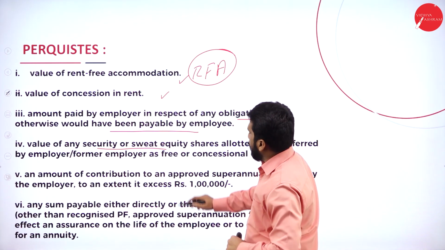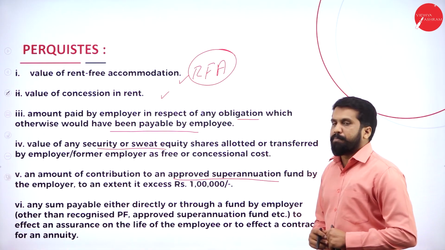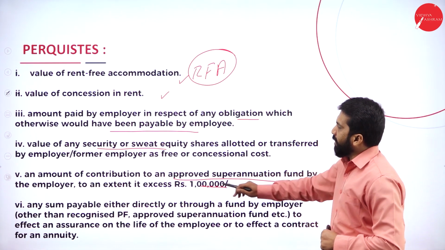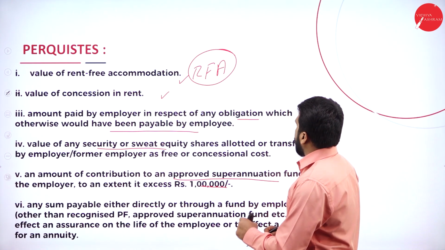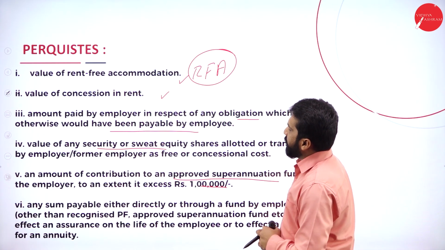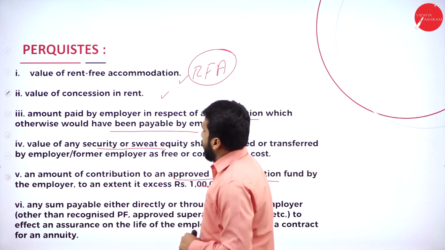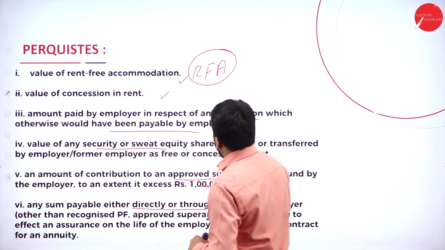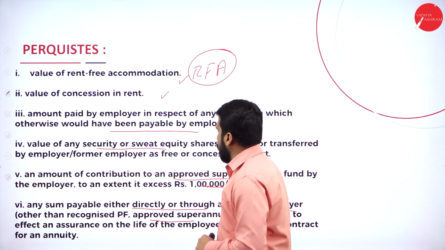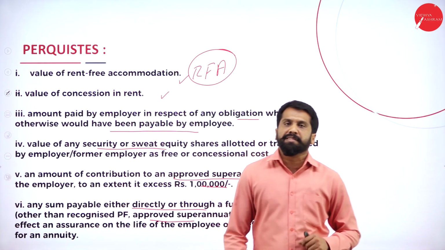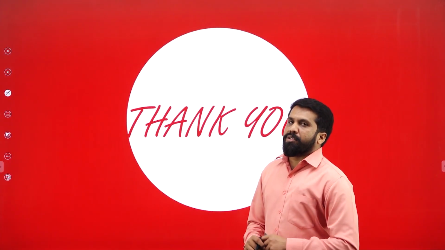Then, any contribution to an approved superannuation fund is also a perquisite. Remember, up to 1 lakh: the contribution to an approved superannuation fund by the employer, to the extent of 1 lakh, is exempted. Then, any sum payable either directly or through a fund by the employer, like approved PF, those things will come under your perquisites. Clear? Yes. So this is all about today's session.